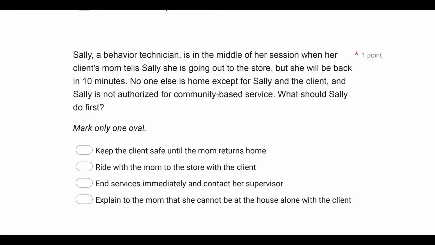This is kind of just a general service question with a little bit of ethics thrown in there. Whatever company you work for will have a policy for this kind of thing, but just in general, you are really not supposed to be by yourself with the client. And for many, many different reasons, but above all else, our main objective is to keep the client safe and do no harm. And you being alone with the client, we're not intending for anything bad to happen or expecting it, but a lot of things can go wrong.